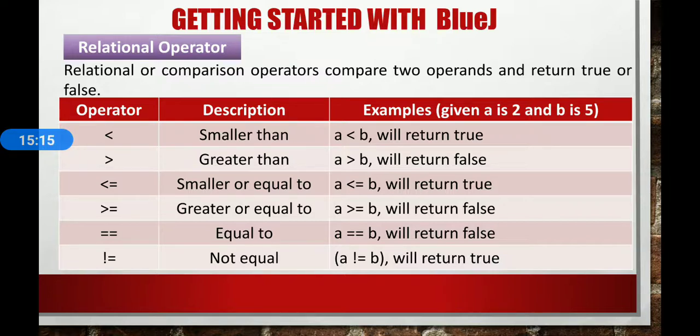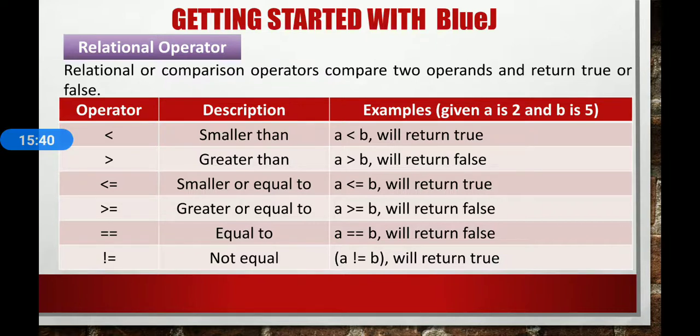So next one, greater than. A greater than b will return false because a, 2, is not greater than 5. Less than or equal to is smaller or equal to. It means a is less than or equal to b. Yes, it's not equal but less than. Now greater than or equal to, a is greater than or equal to b, false.